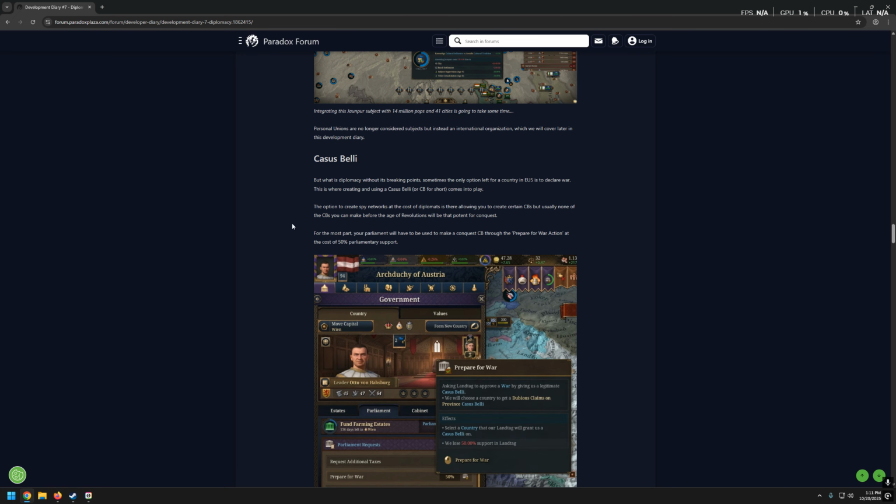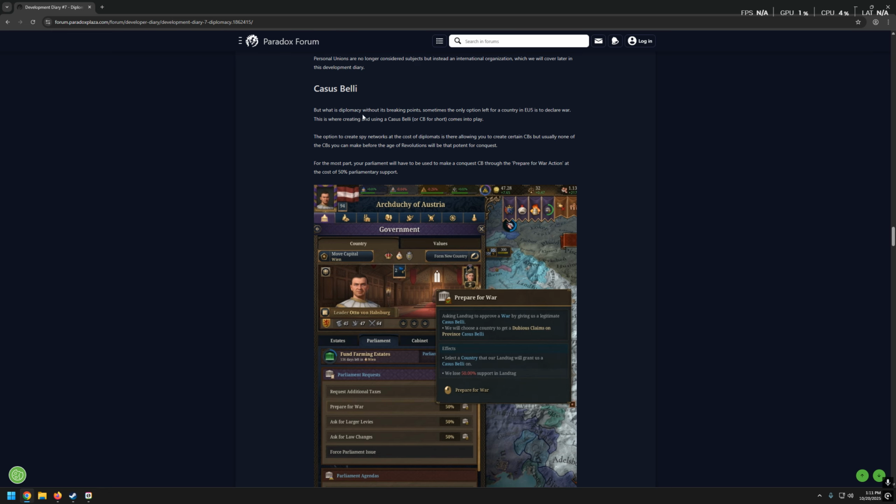The next one is Casus Belli. But what is diplomacy without its breaking points? Sometimes the only option left for a country in EU5 is to declare war. Yeah, only option. Well, debatable. I would say this is the first option you consider. This is where creating and using a casus belli, or CB for short, of course CB, we cannot call it casus belli, it's taking too much time. Casus belli, CB, comes into play.